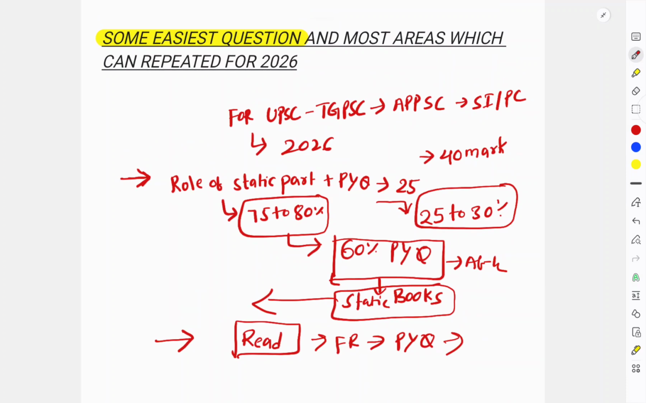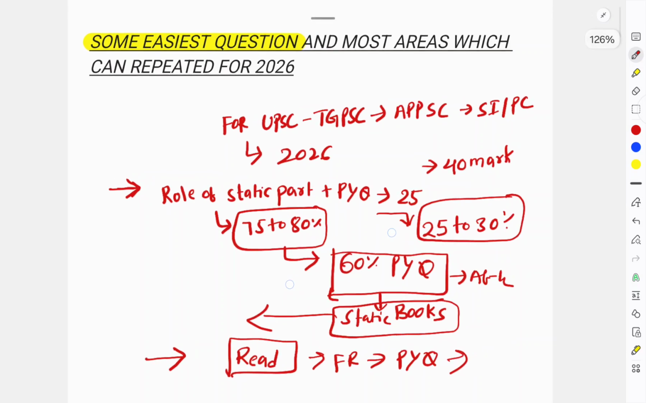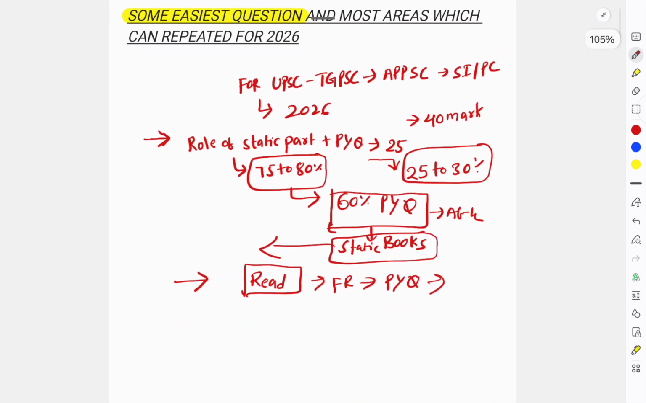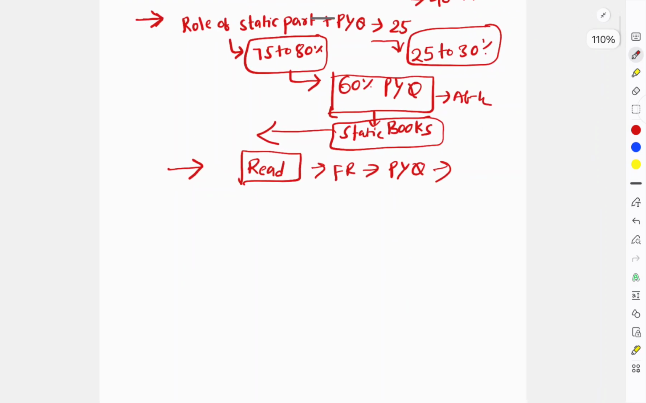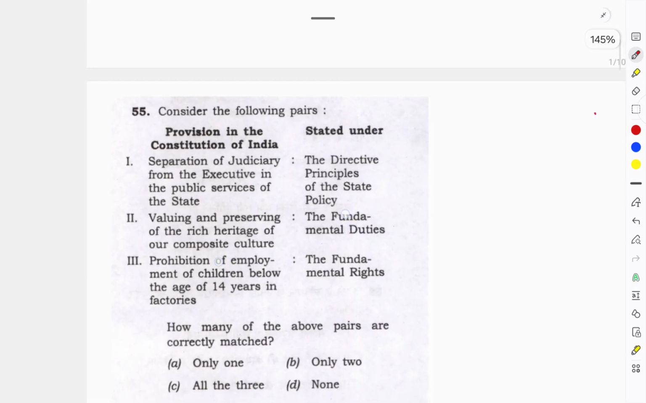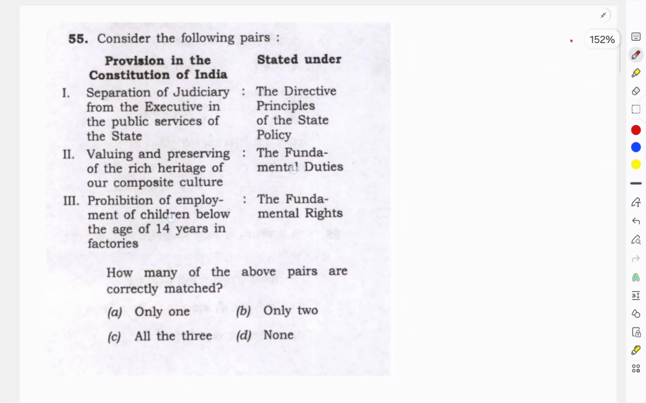Even in the static part, we have to give at least 40 to 50% of the time to PYQs. Otherwise, without studying PYQs, you don't know what to study and what to remember. So let us discuss some of the easiest questions that everybody can do. If you get this question wrong, then you are out of the list for sure in the GS paper. So see the first question, from Polity, which I picked from 2020.